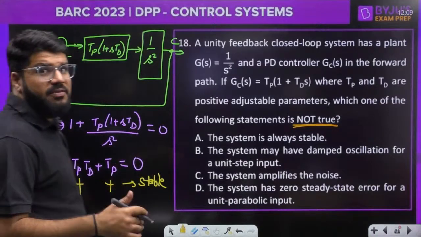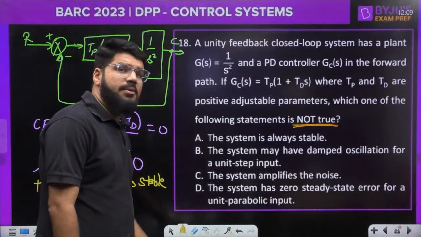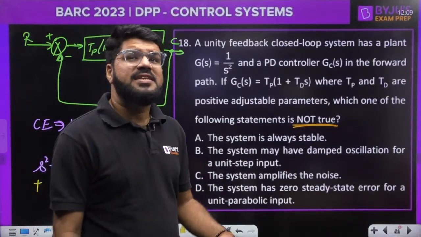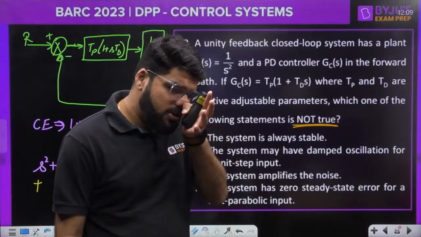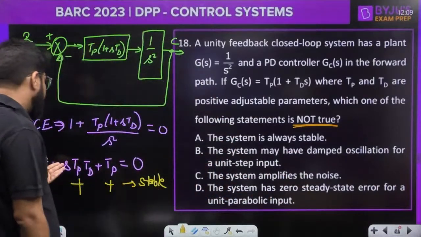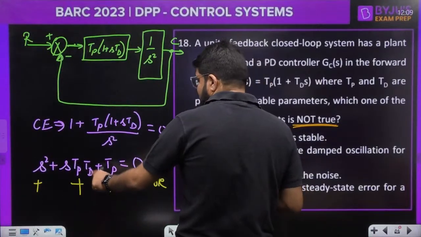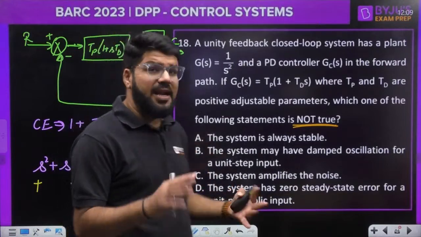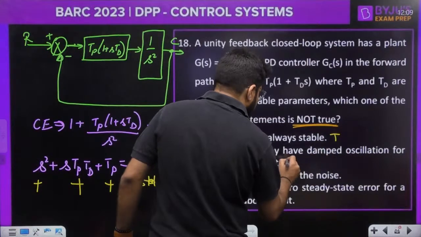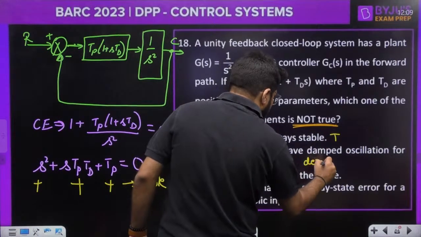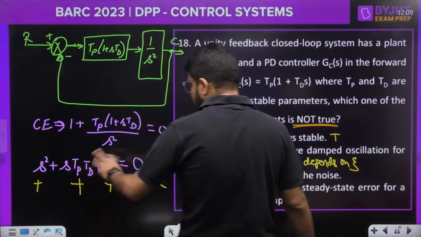So this is a true statement. We have to think what is not true. The system may have damped oscillation for unit step input, right? Whether it has damped, undamped or overdamped oscillations, or whether it doesn't have oscillation, it depends on the value of zeta, and zeta depends on Tp and Td. So there is a possibility. It may have, it does not say surely. So this is also true, because it depends on zeta, and zeta further depends on Tp and Td.